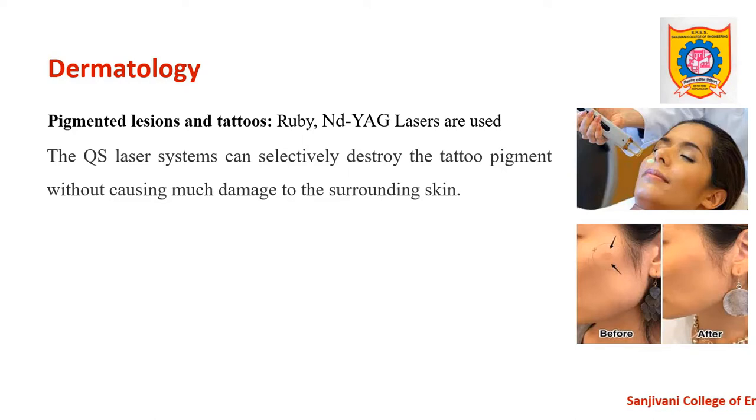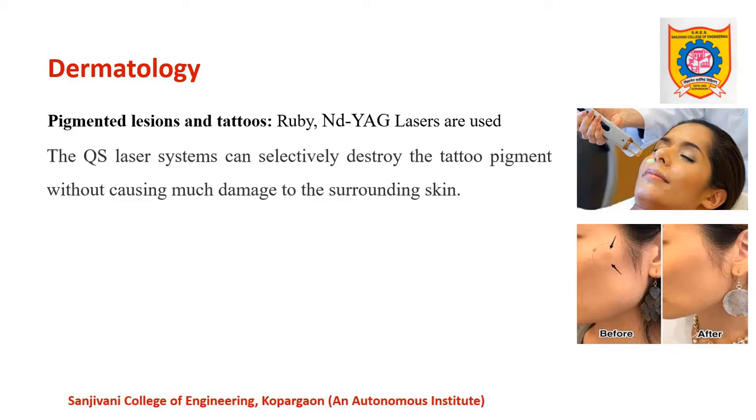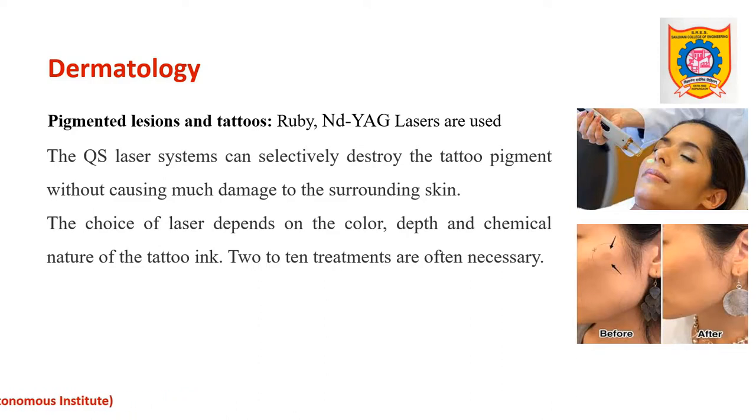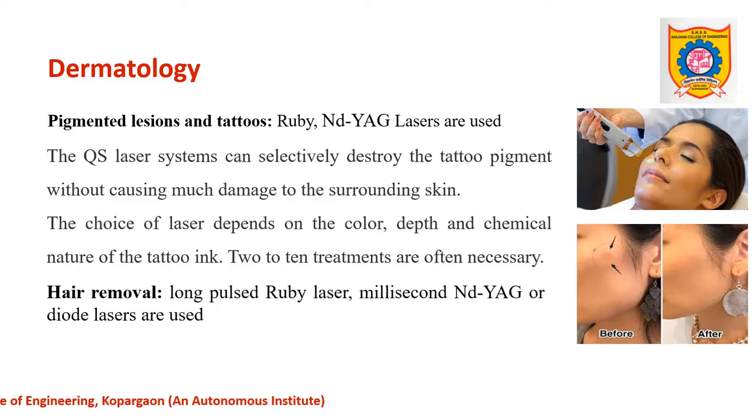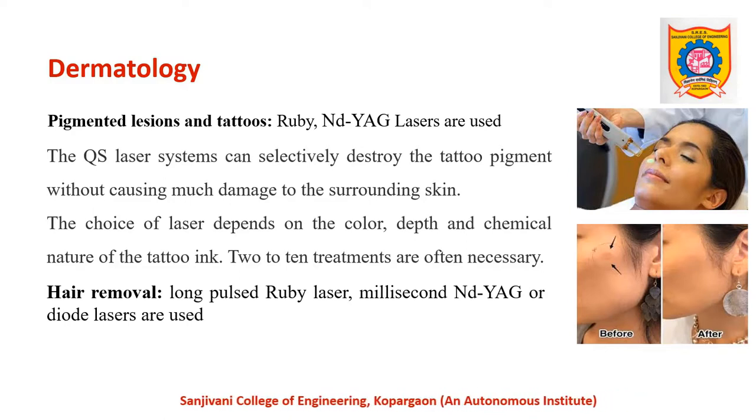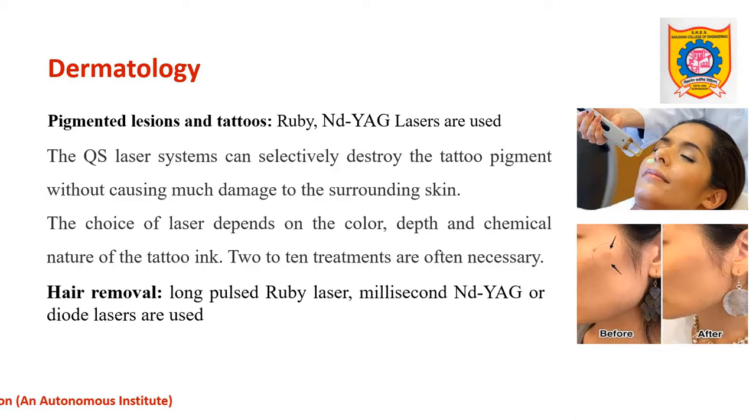The QS laser systems can selectively destroy the tattoo pigment without causing much damage to the surrounding skin. This is the outstanding feature of this laser technology. The choice of laser depends on the color, depth and chemical nature of the tattoo ink. 2 to 10 treatments are often necessary. In dermatology, lasers are highly useful for hair removal. Long pulsed ruby laser, millisecond Nd:YAG laser or laser diodes are also used for this treatment.